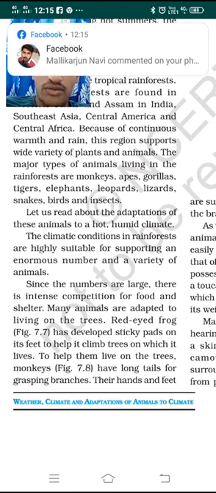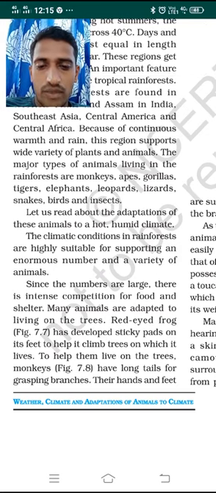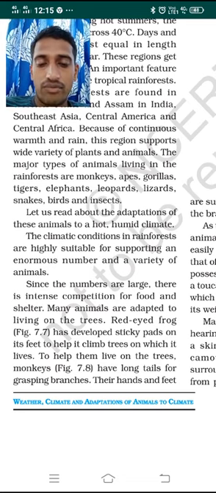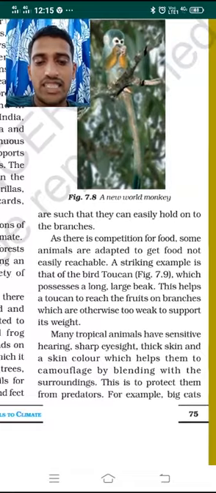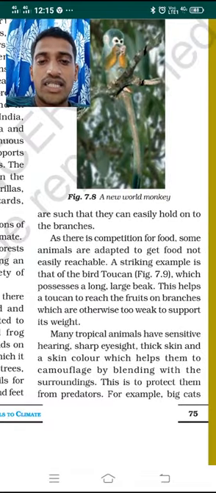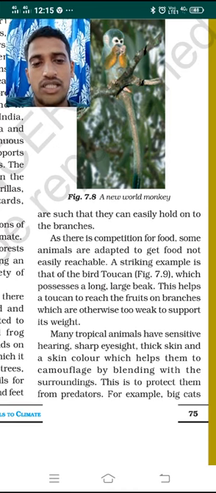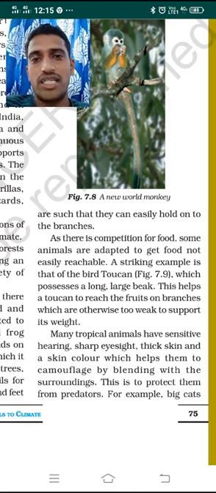In order to help them live on the trees, monkeys have long tails for grasping branches. So another kind of animal is the monkey. Monkeys have long tails for grasping the branches, to hold the branches tightly. Even their hands and feet are such that they can easily hold on to the branches of the trees, so they never lose their grip.